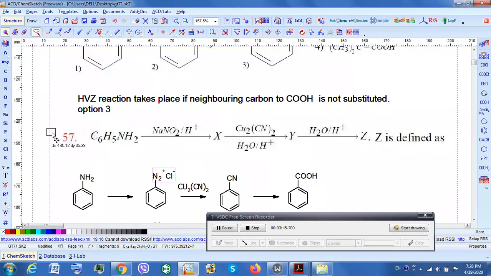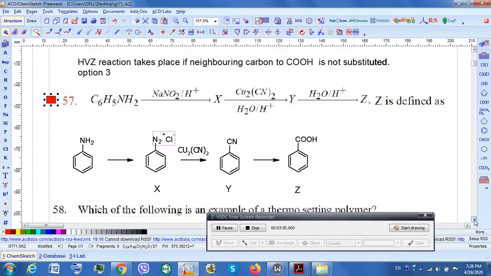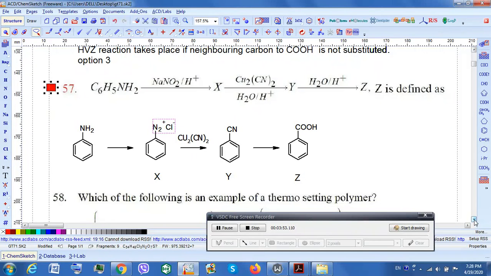The next question is question number 57. That should be coming to you right now. Now the compound actually given in the first case is aniline, C6H5NH2, and the aniline is being reacted with NaNO2/HCl. This is called diazotization, and ideally speaking this reaction takes place between 0 to 5 degrees Celsius, and what you get is benzene diazonium chloride. This is diazonium chloride, and then you are reacting with Cu2(CN)2.